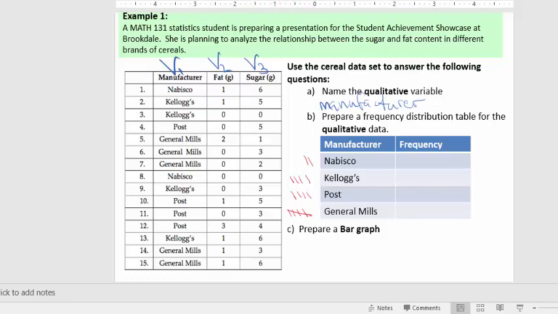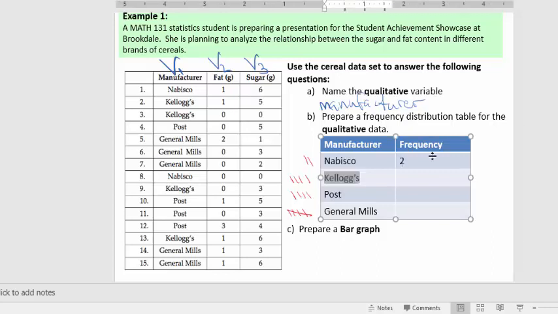So that's what I have all together. And then I would go and take those tallies and insert them into the frequency column for each one. So 2 Nabisco, 4 Kellogg's, 4 Post, and 5 General Mills.